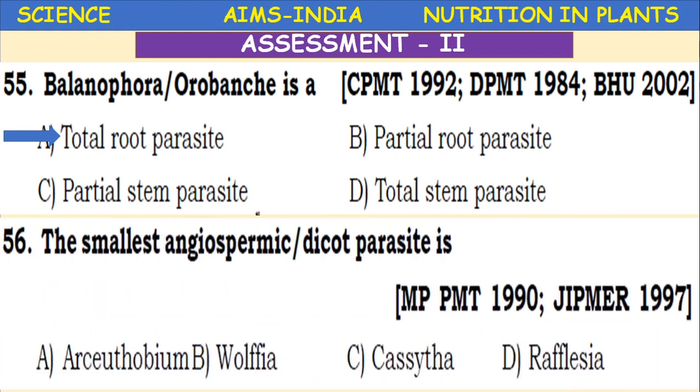The smallest angiospermic dicot parasite is Arceuthobium. Arceuthobium is the smallest angiospermic dicot parasite. Okay, the remaining are all big in size.